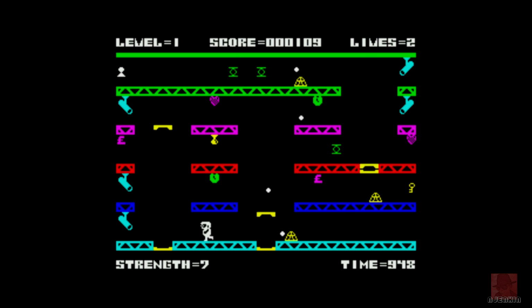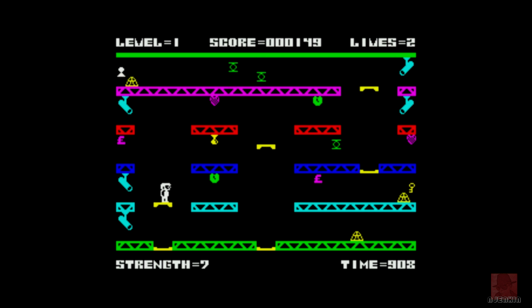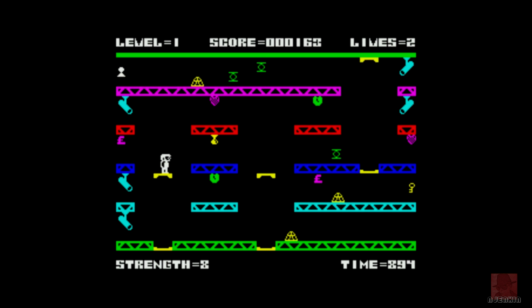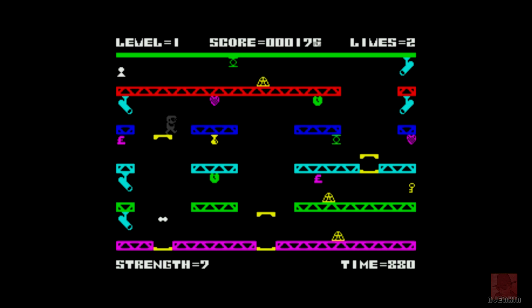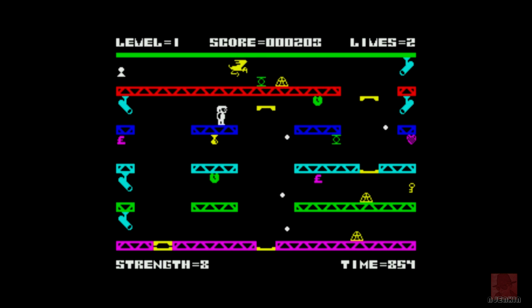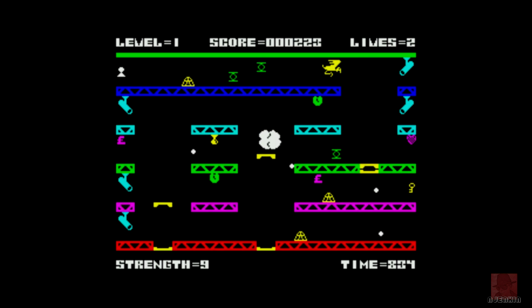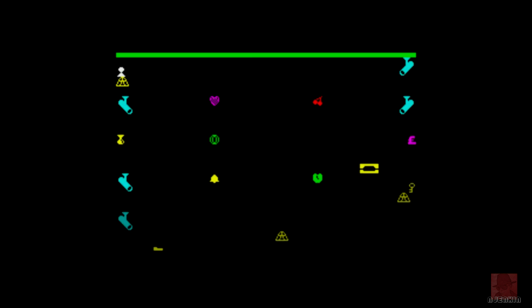Looks like we've got some yellow lift sort of things. We need to get up to the top, I think, on the top left where that icon is. Right, up we go, very dodgily. I don't know if this is programmed in BASIC. I'm not sure. Maybe a combination of the two. There's a bird flying around the top there. Come on, Nick. Let's just get all the stuff and wham there. I think I must have got hit by something there.